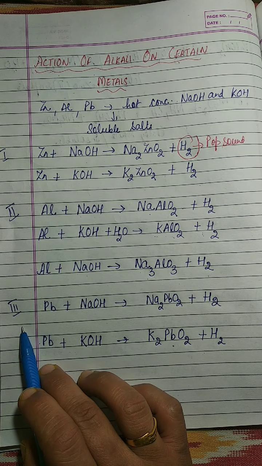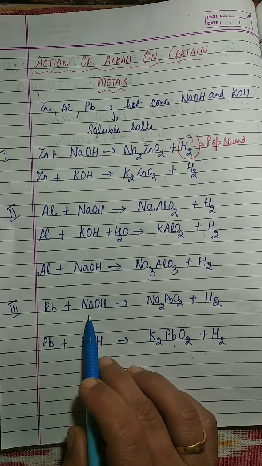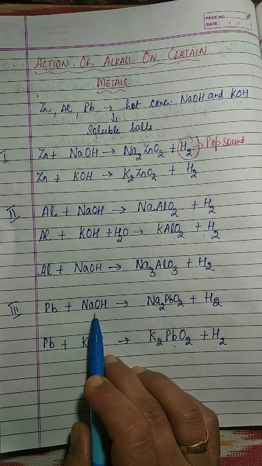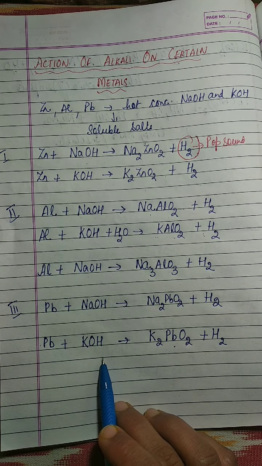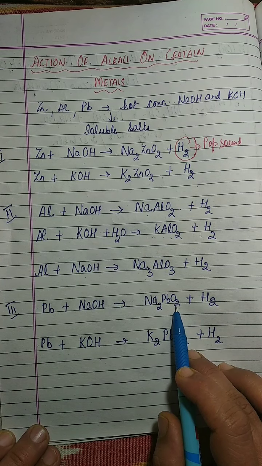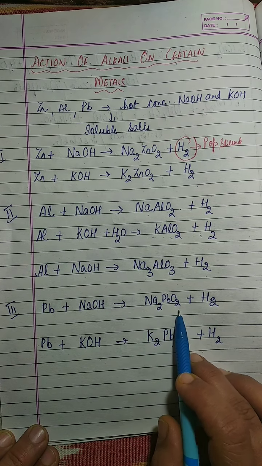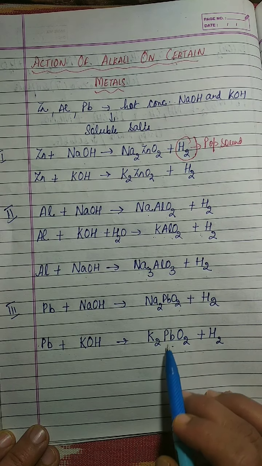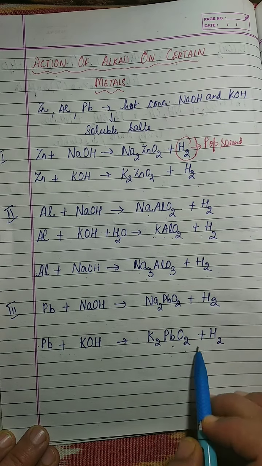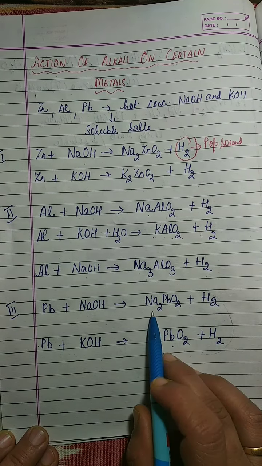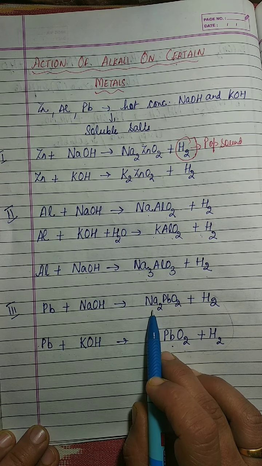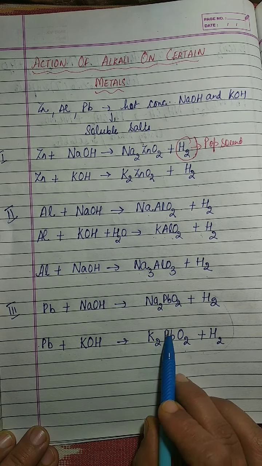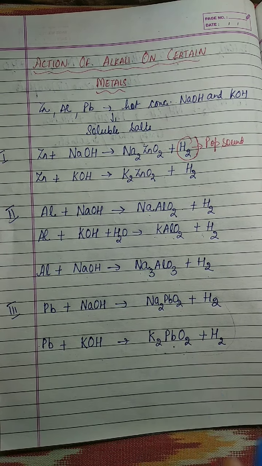Third example, lead also combines with hot and concentrated sodium hydroxide and potassium hydroxide, forming a soluble salt, that is sodium plumbite and potassium plumbite, which are colorless and produce hydrogen gas. Formula of sodium plumbite is Na2PbO2 and potassium plumbite is K2PbO2.